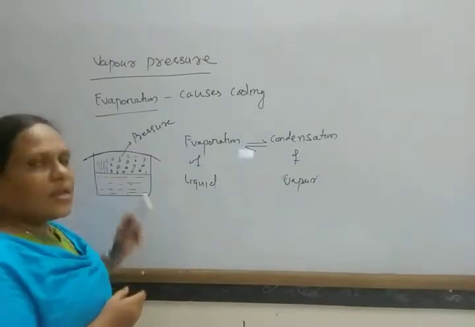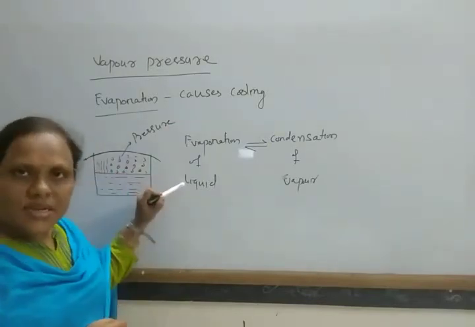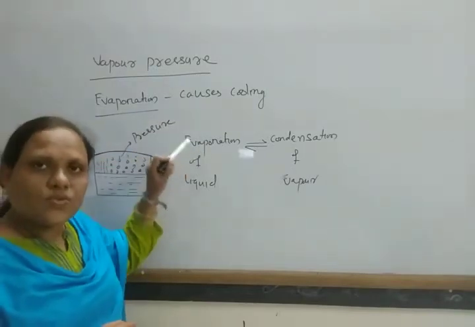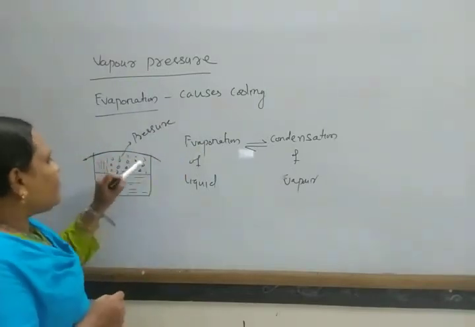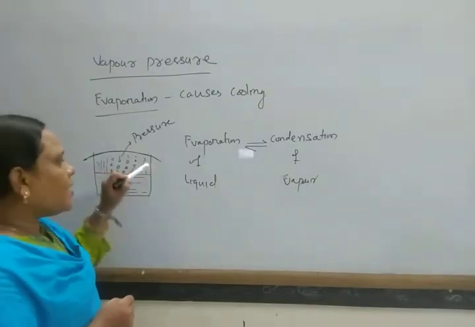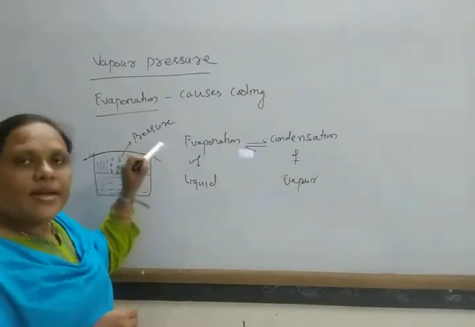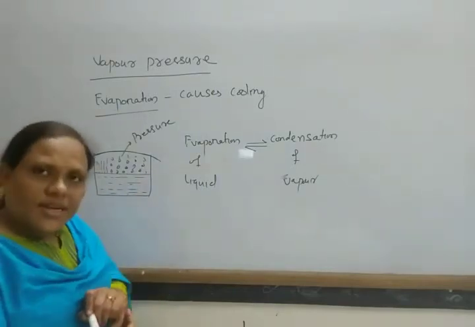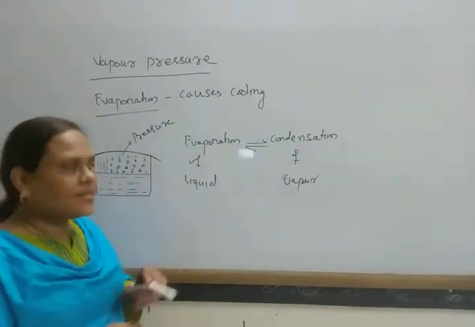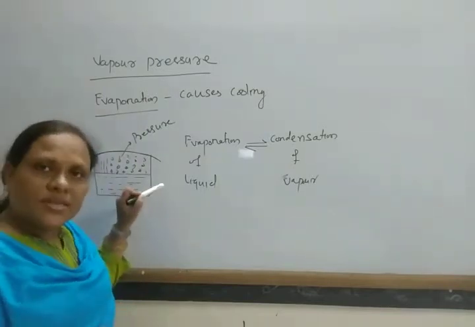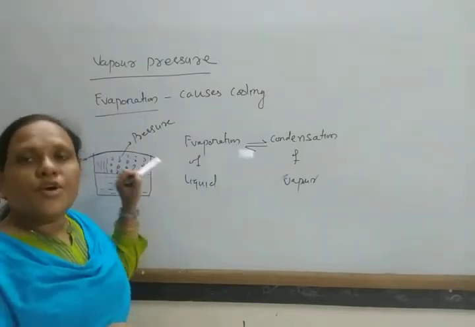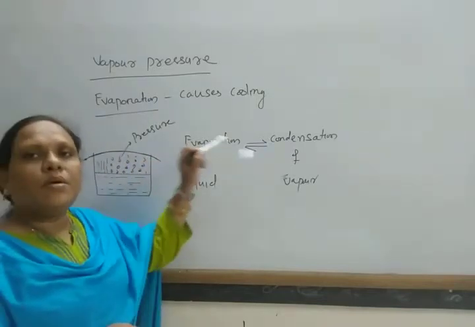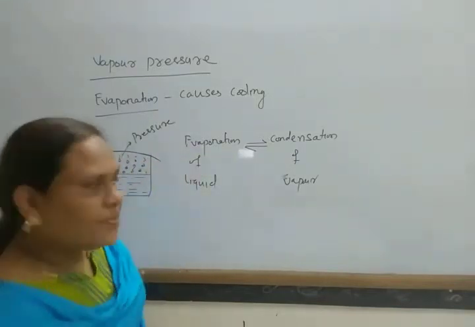As they strike the walls of the container, force per unit area is known as pressure. Force per unit area is known as pressure. So in this way, these molecules collide with the walls of the container and exert some pressure. The pressure exerted by the vapors of the liquid when it is in equilibrium with the liquid is known as vapor pressure. Okay, now clear?